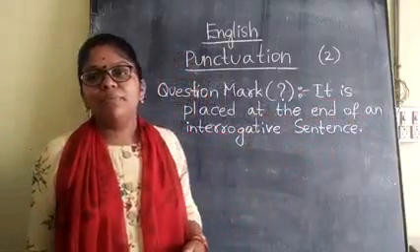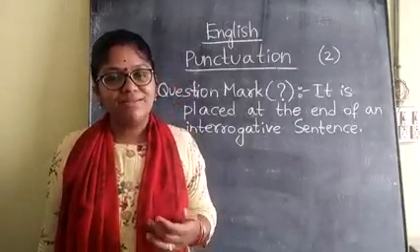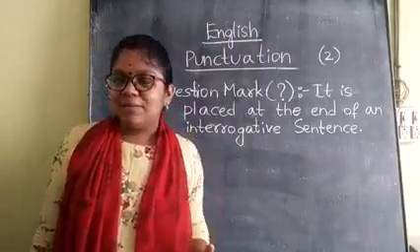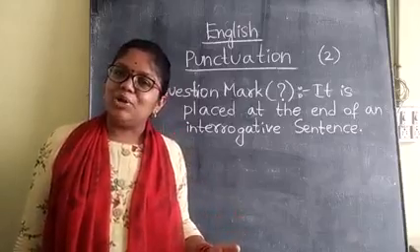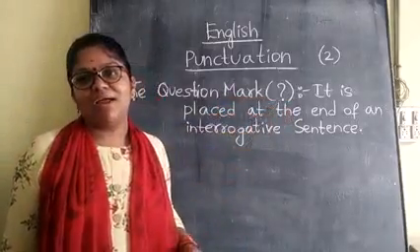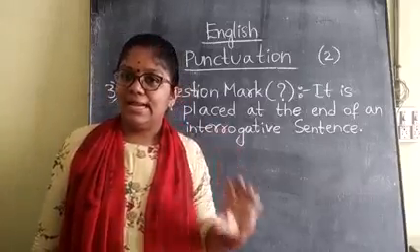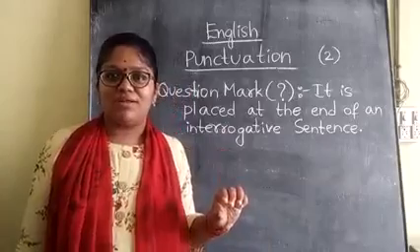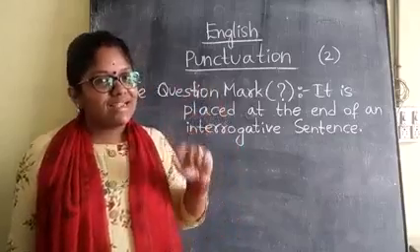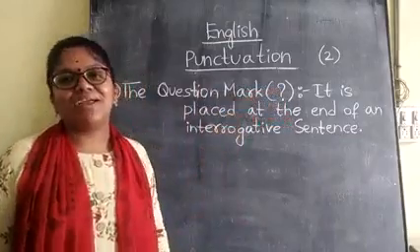Like for example, did you eat the lunch? Did you bring my book? Means these are the sentences, a statement, by adding at the end of the statement, as a sign of what, children? Question mark. At the end of that line, if it is an interrogative sentence, we are writing what, children? Which sign? Punctuation mark as a question mark you are giving.